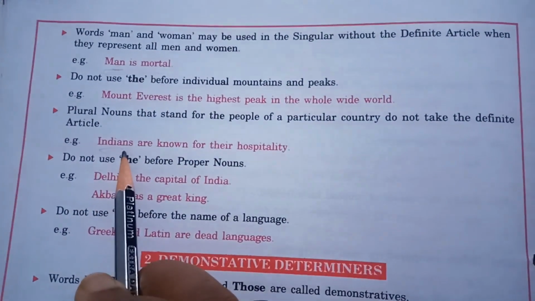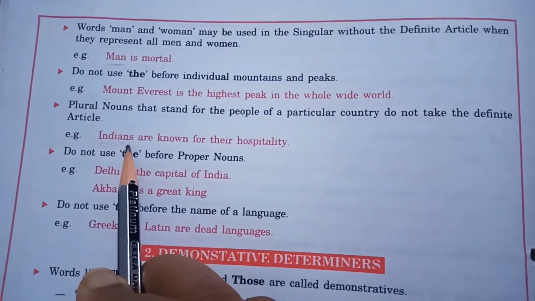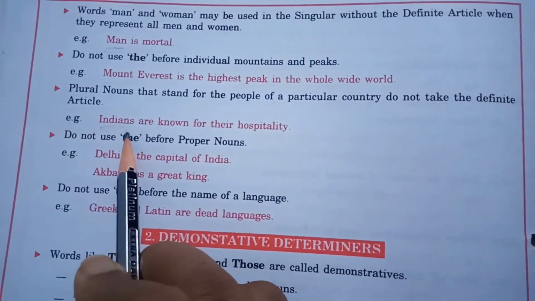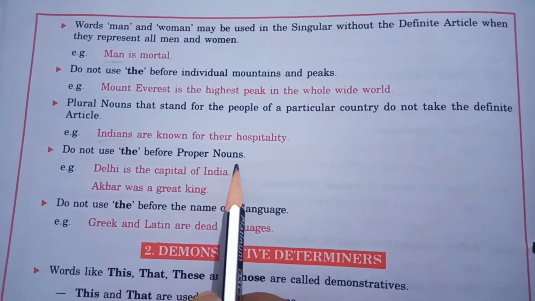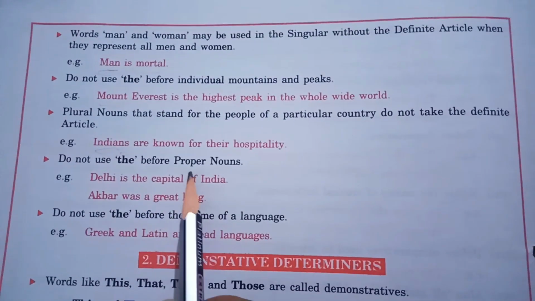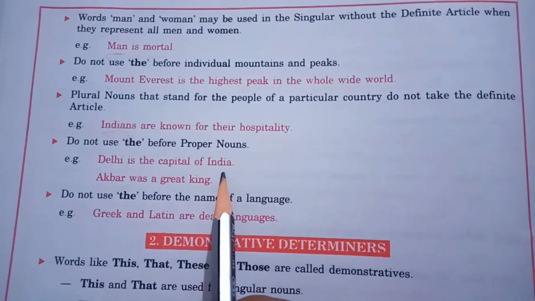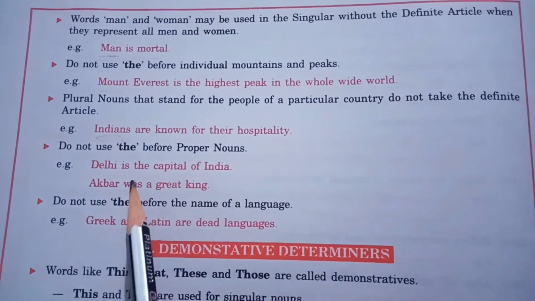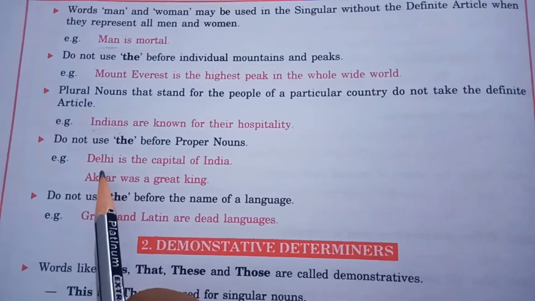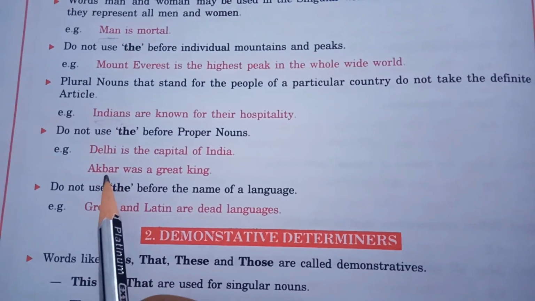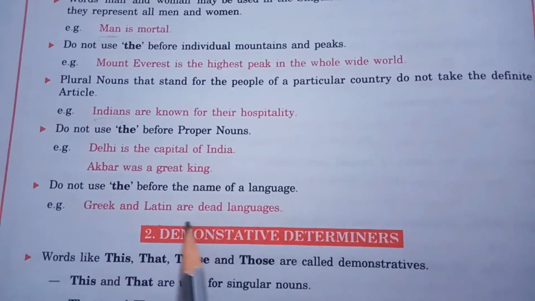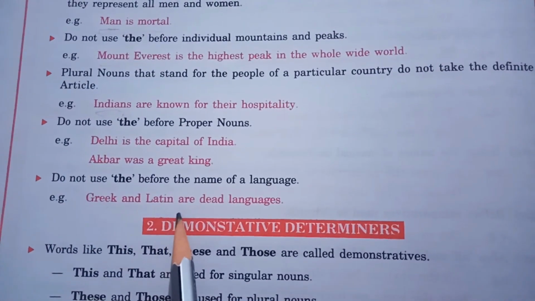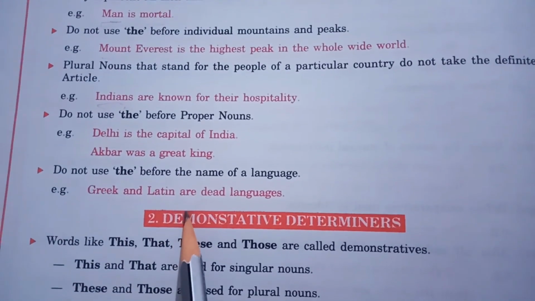So wherever plural nouns stand for the people of a particular country, they do not take the definite article the. Do not use the before proper nouns. When proper nouns are used as a common noun in the sentence, there we are using the. But when it is used as a proper noun, we will not use the before that. Do not use the before the name of a language. Before the name of a language, we never use the article the.